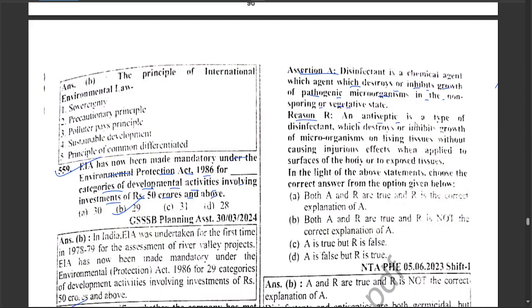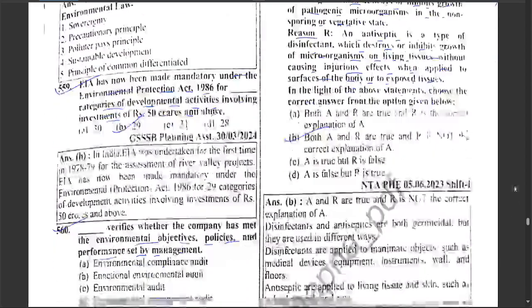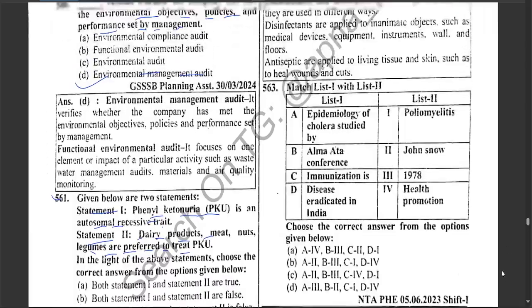Reason: An antiseptic is a type of disinfectant which destroys or inhibits growth of microorganisms on living tissue without causing injury, applied to the surface of the body or exposed tissue. Both statements are true, but R is not the correct explanation of A.